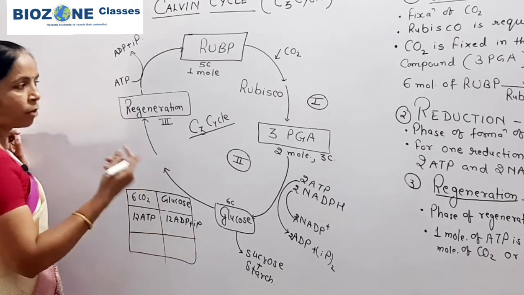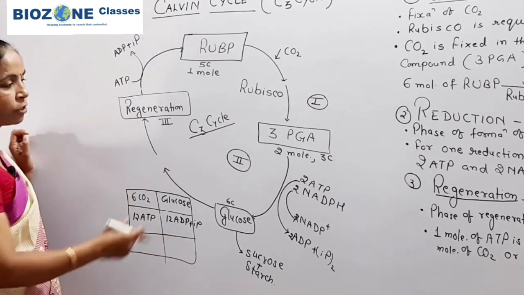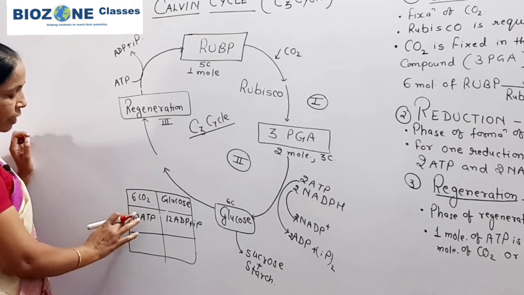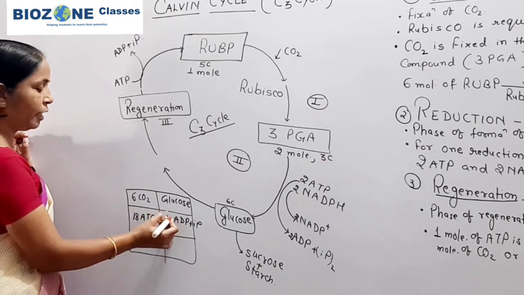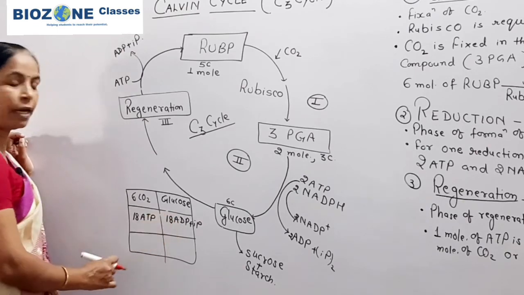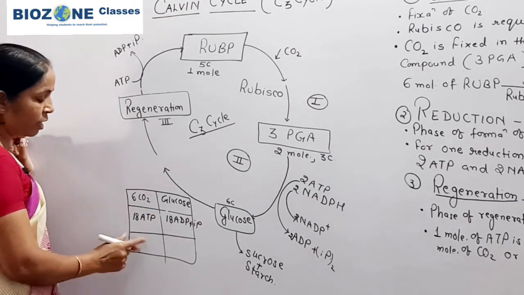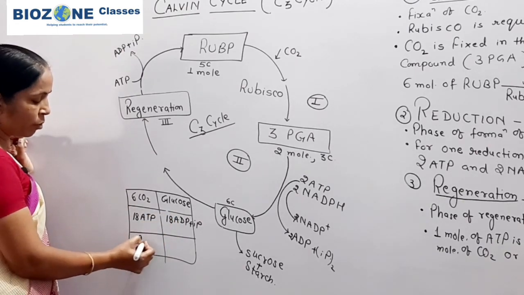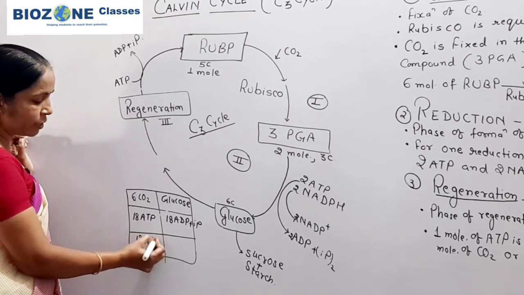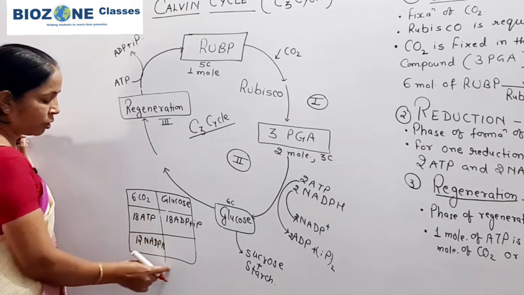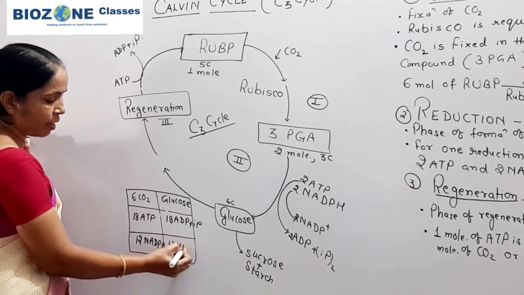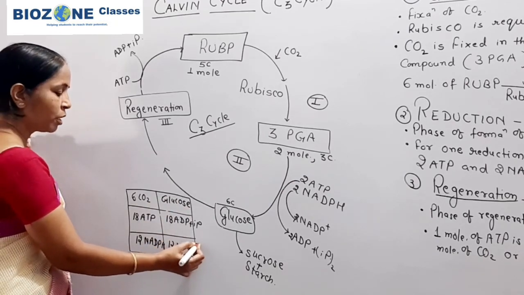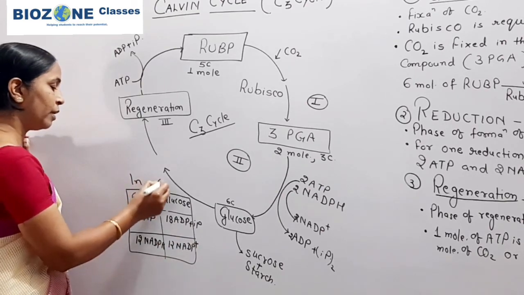And if you come towards the NADPH, 18 ATP are required, and it leads to the production of 18 ADP and inorganic phosphate. And 12 molecules of NADPH are used in reduction for the production of the glucose molecule, and they become 12 NADP plus. So this part you remember, this is in and this is out.